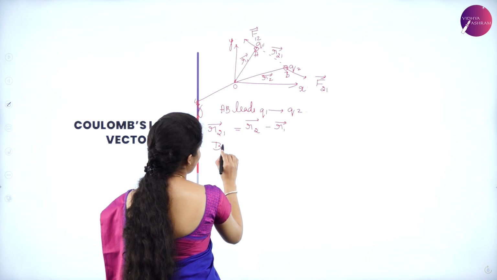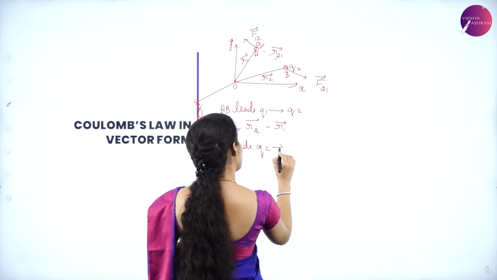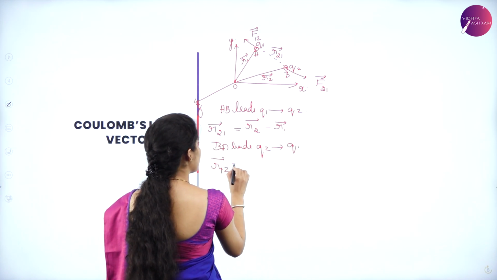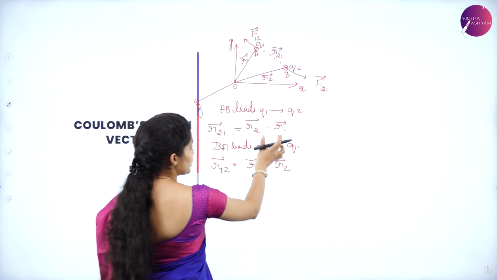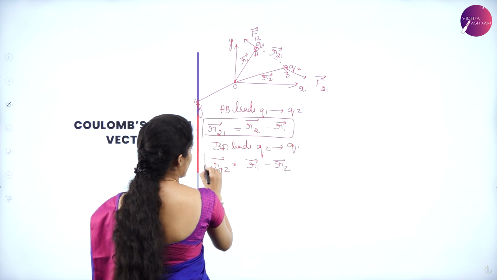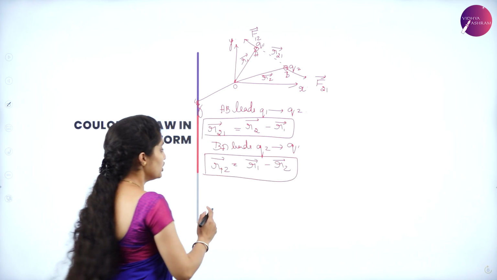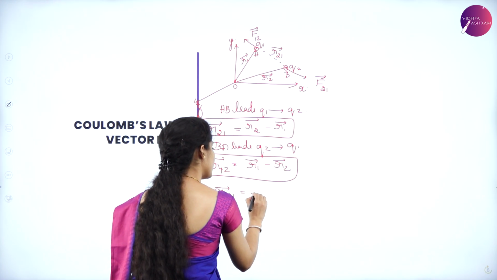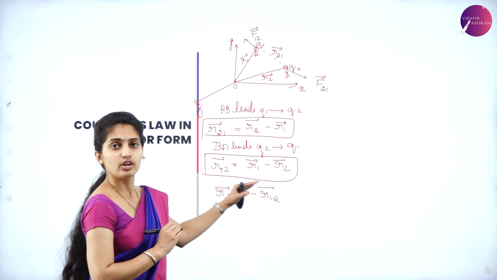Similarly, BA leads from Q2 to Q1, so R12 vector is equal to R1 vector minus R2 vector. So you have your two equations, and the second equation is the opposite of the first equation. Therefore, R21 vector is equal to minus R12 vector. So these are the vectors.